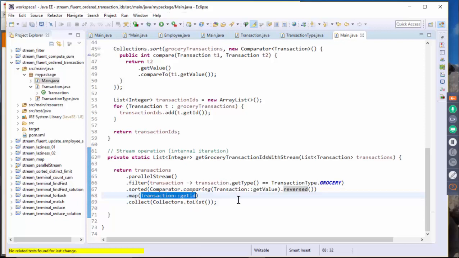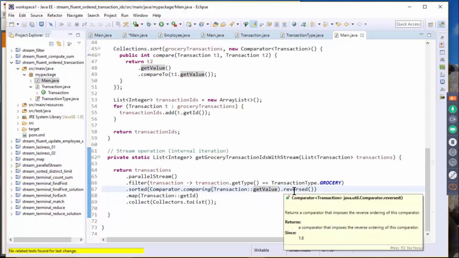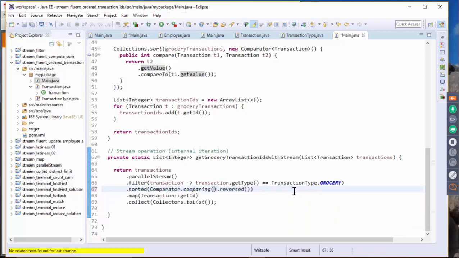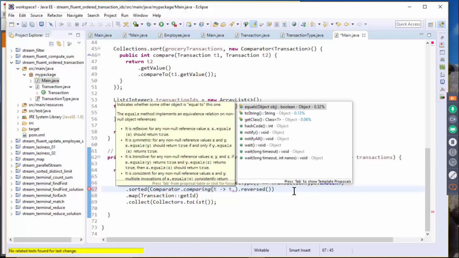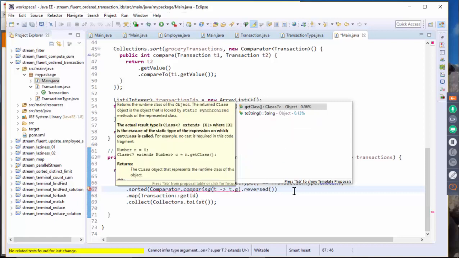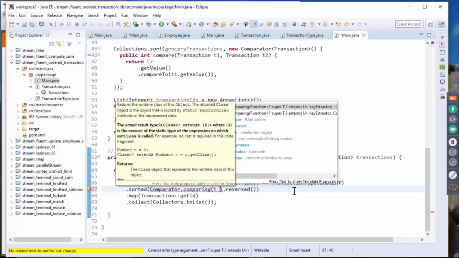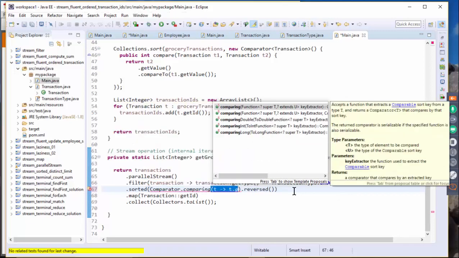Since we haven't learned the lambda expression yet, this is the same thing as this. So it's like t, this is a lambda expression, and then t is basically getting, it should be, let me see, get value.